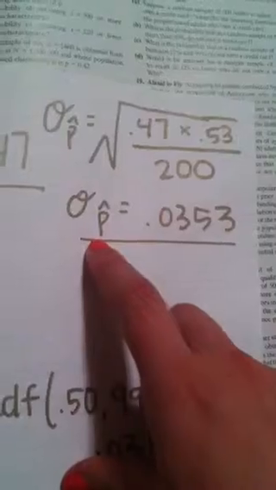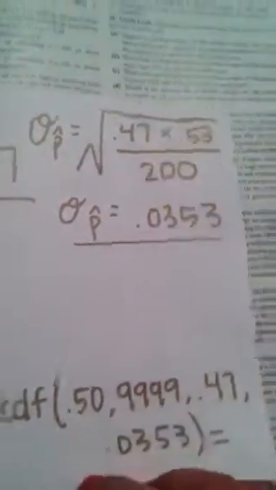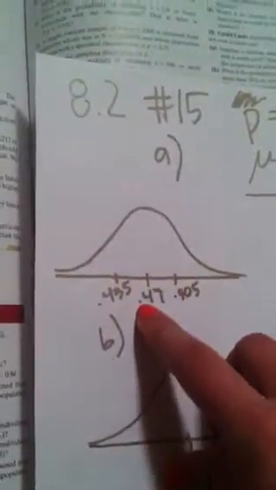So the standard deviation is 0.0353. So we could determine that it is normally distributed, and it would look like this, with the mean of 0.47.